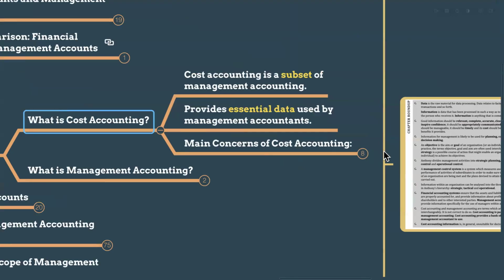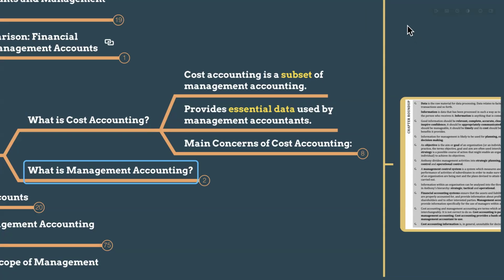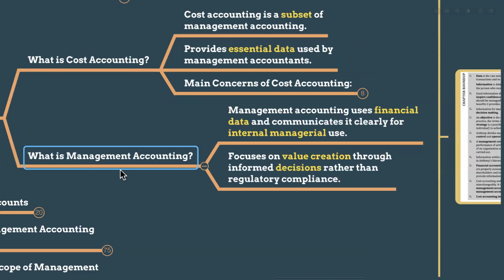So guys, the summary is: cost accounting is a subset of management accounting that very specifically deals with capturing, analyzing and controlling the costs associated with business operations. It means business production, right? That is cost accounting. So in a detailed manner, what is management accounting then?